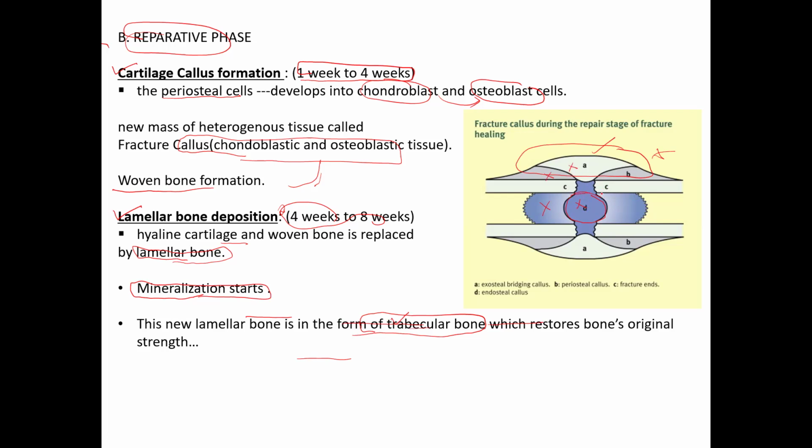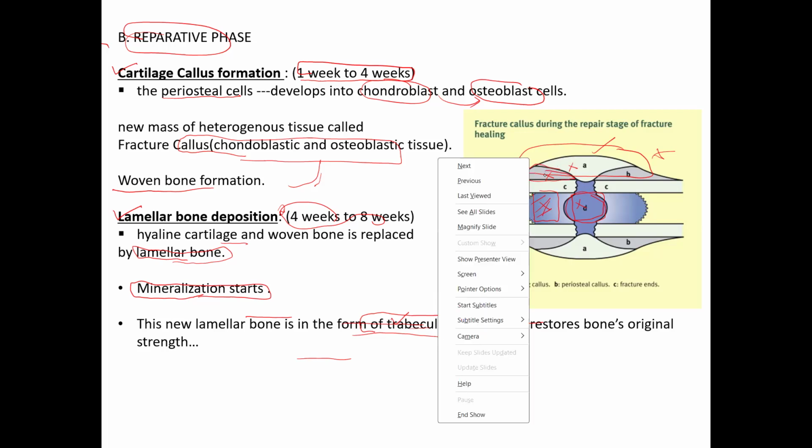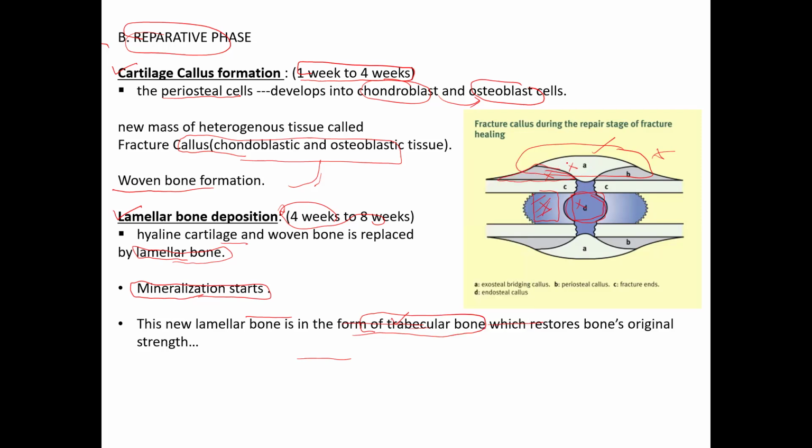OK, this is medullary callus. This is sealing the medullary canal, so it's called sealing callus, or internal callus. What is this? The callus formed in the periosteum is called periosteal callus, and it's also called anchoring callus. What is this? It's over the hematoma, so it's called bridging callus. Bridging callus, periosteal callus, sealing callus, internal callus.